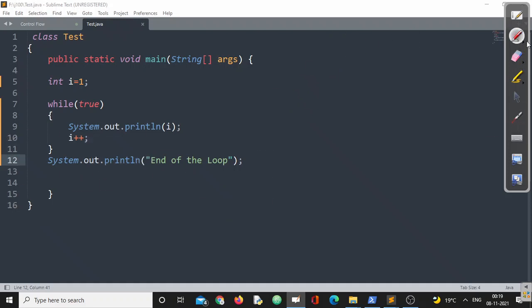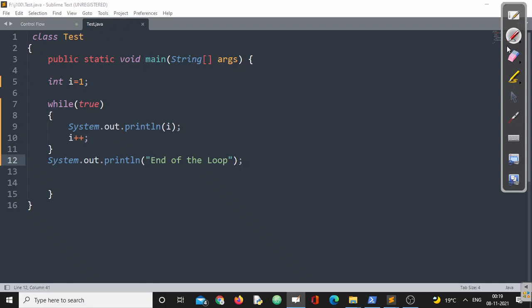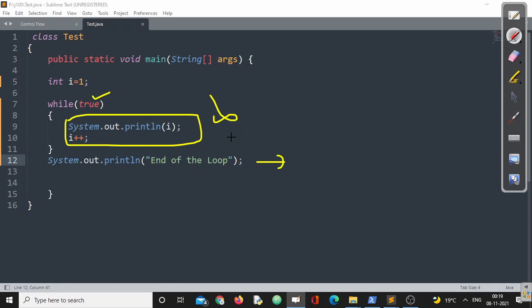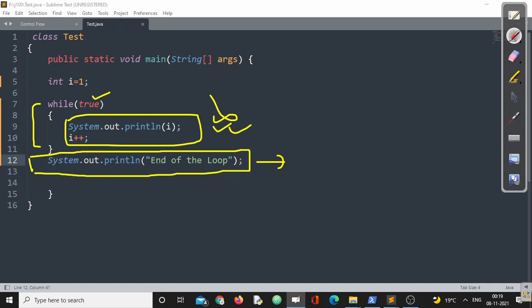The statement which is present outside of the loop, this is outside of the loop, right? Since the condition is true, these two statements will go on executing for how much time? Infinite time, right? If it is infinite, the loop will never be completed, and this particular statement is never going to be executed. Now the compiler has a problem here.